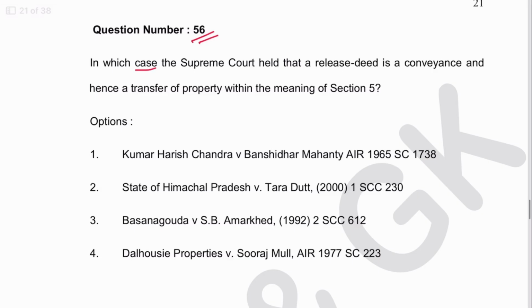Next 56. In which case the Supreme Court held that release deed is a conveyance and hence transfer of property within the meaning of section 5. This case was Kumar Harish Chandra versus Bansidhar Mahanti. 1 is the answer.